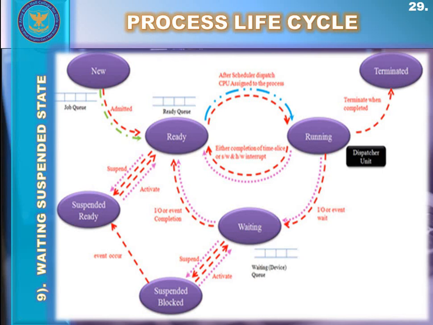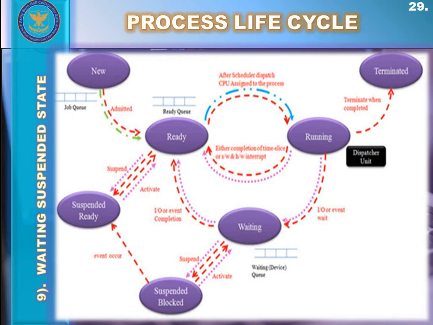Since it is already waiting for some resource to become available, it is better if it waits in the secondary memory and makes room for the higher priority processes inside the waiting state. So these processes complete their execution once the main memory gets available and their wait is finished.